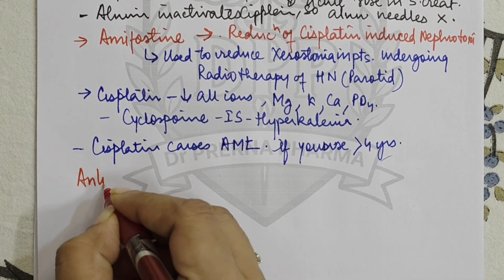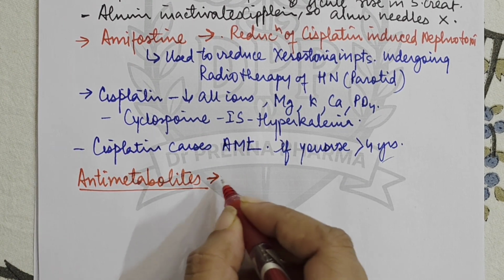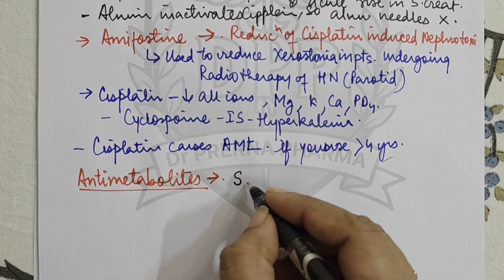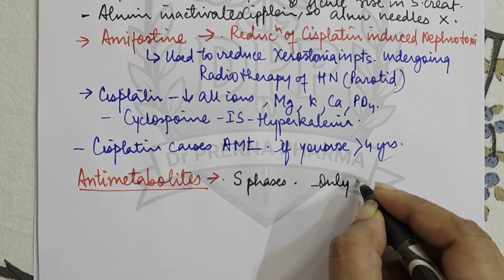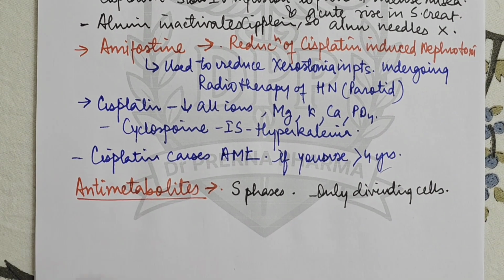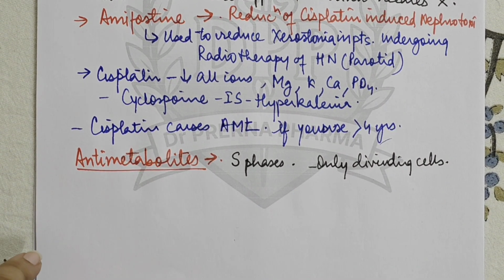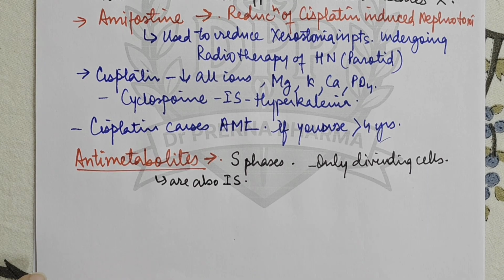The next category of drugs that we discuss are anti-metabolites. Now in anti-metabolites, the first concept to be understood is that these attack the cells in the S phase. So only dividing cells are susceptible. S phase is the DNA synthesis phase, so this is the phase when there is synthesis of DNA. Now these drugs are also immunosuppressants along with antineoplastic, right?